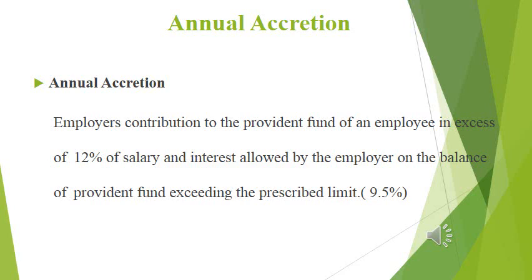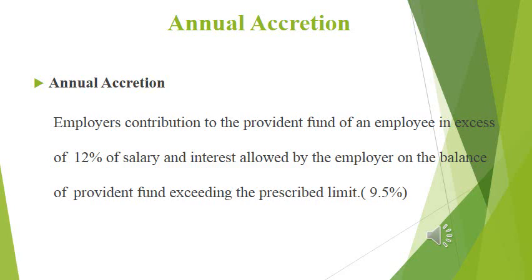We have already discussed in our previous slides or videos the employer's contribution to the provident fund of an employee in excess of 12% of salary, and interest allowed by the employer on the balance of the provident fund exceeding the prescribed limit, that is 9.5%. You may have some confusions while you are reading these sentences. I will try to clear them here.